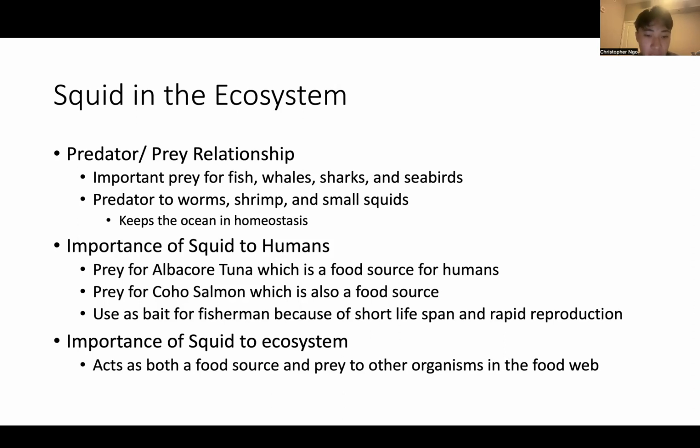And the importance of squid to the ecosystem, again, it acts as both a predator and prey. So it's like a middle organism in the food web. So it keeps the food web together, basically, by acting as a food source for fish, whales, sharks, and seabirds, and a predator to worm, shrimp, and small squids.